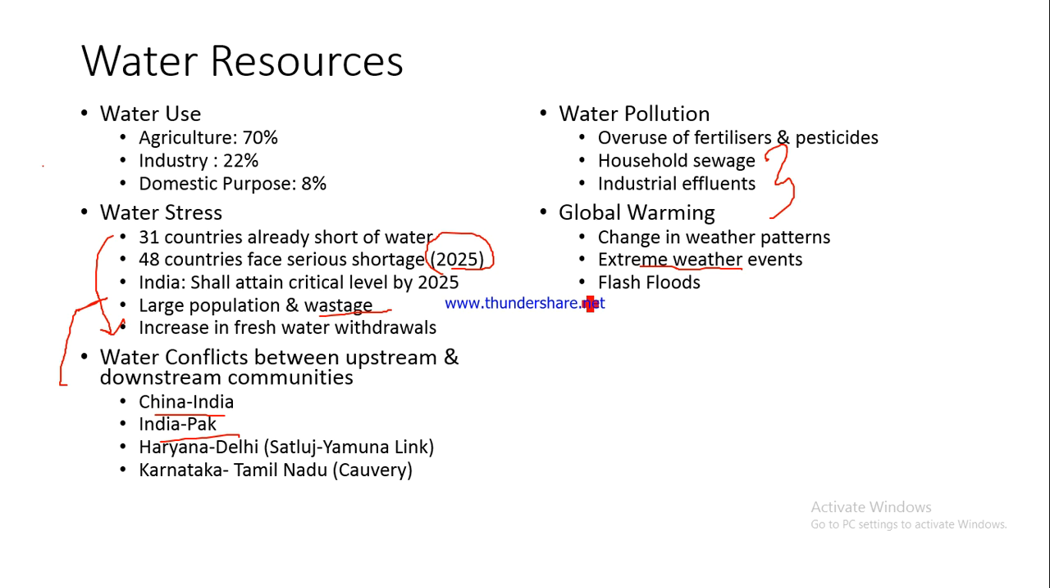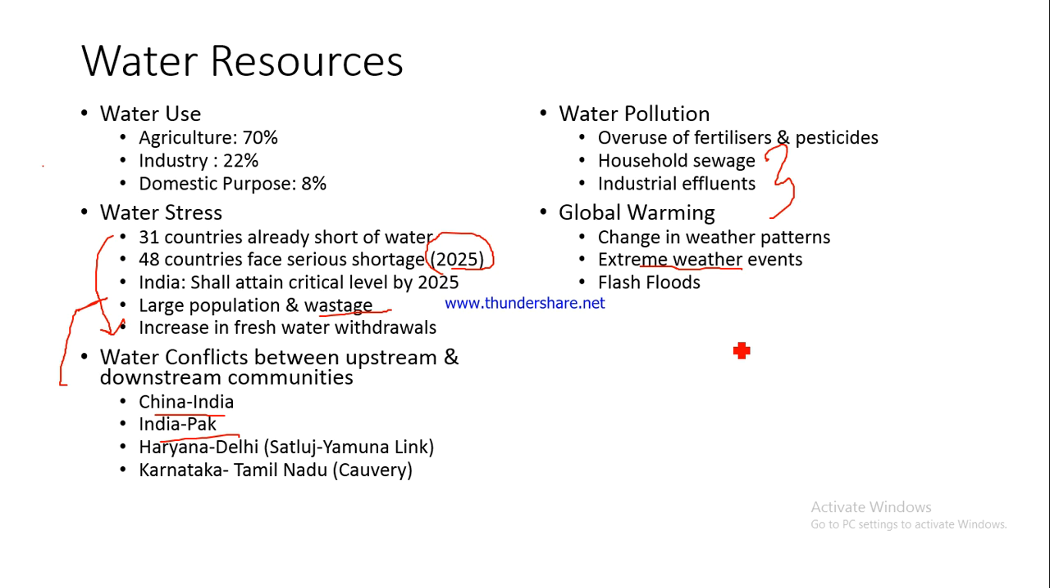So these kind of extremes are being witnessed on a regular basis nowadays because of global warming. And flash floods. Now, why do flash floods happen? Extreme weather events, I told you. A large amount of rainfall in a very short span of time, which means there would be flooding of the area in which this particular rainfall is being witnessed, and this is called a flash flood.